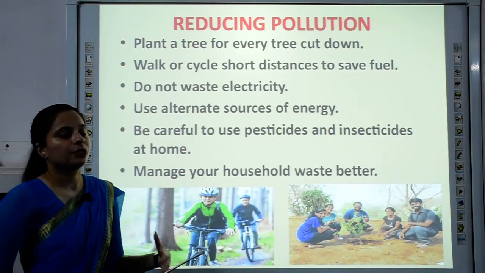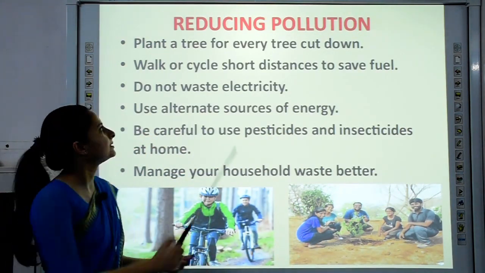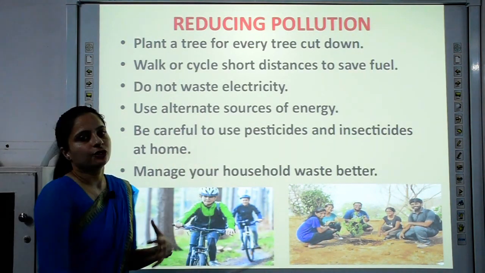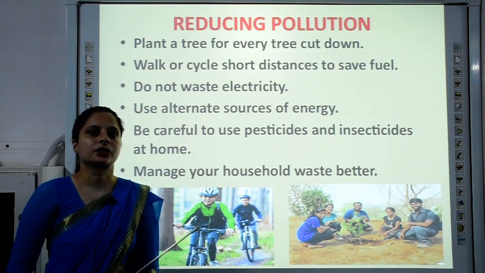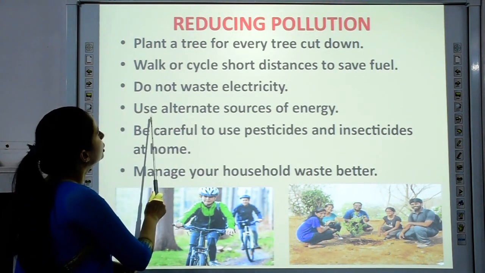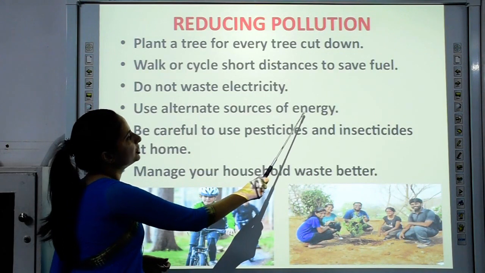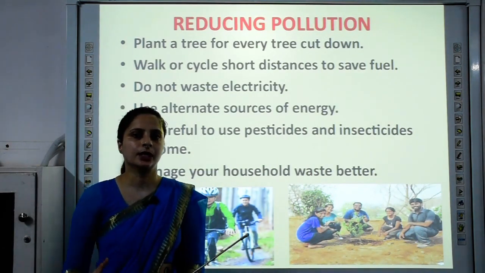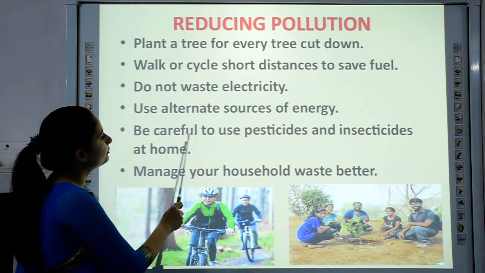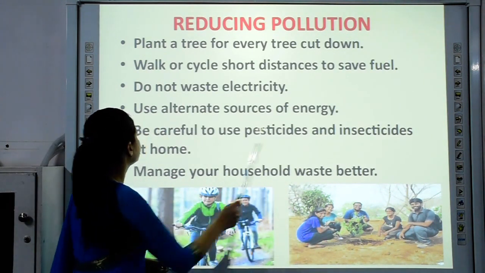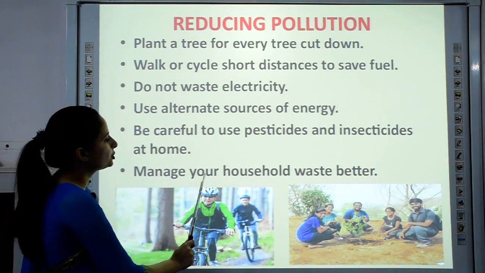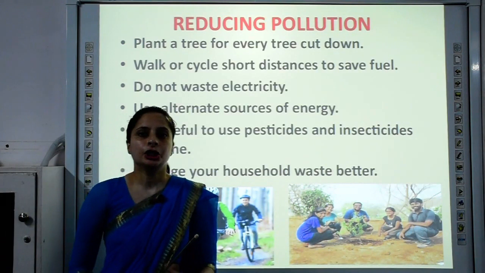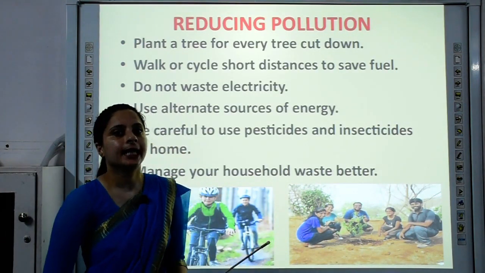Now instead of using your private vehicle to cover short distances, you can walk or cycle. Do not waste electricity. Switch off the lights and fans whenever they are not in use. Use alternate sources of energy, like solar energy can be used to cook food using a solar cooker. Be careful to use pesticides and insecticides at home. Manage your household waste better. If you manage your household waste better, you are helping in conserving the environment.